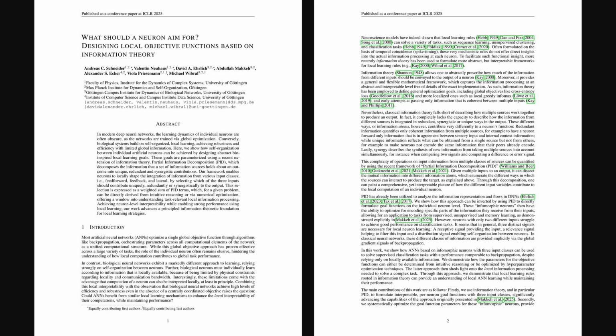So, those interpretable goals really get to the heart of it. Well, wrapping up, this work demonstrates how partial information decomposition, especially the trivariate approach, provides a principled foundation. It allows for designing local neuron objectives that yield strong performance, nearly matching backpropagation, while crucially offering interpretability about what each neuron is actually learning.